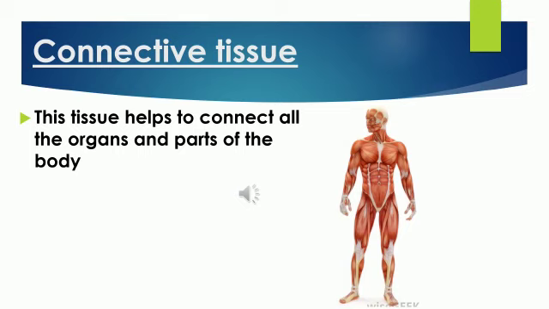Children, before getting into the exact concept of today's topic, connective tissue, I want you to imagine a construction place where a huge building is being constructed, and notice what materials they use. For example, they use bricks, sand, stones, a few metals, and water. These are all the materials we can observe at a construction site.